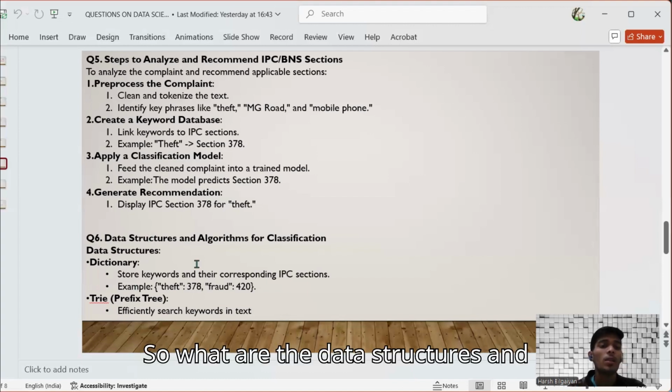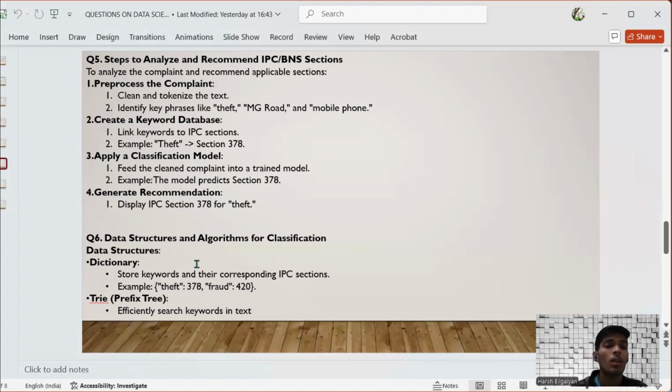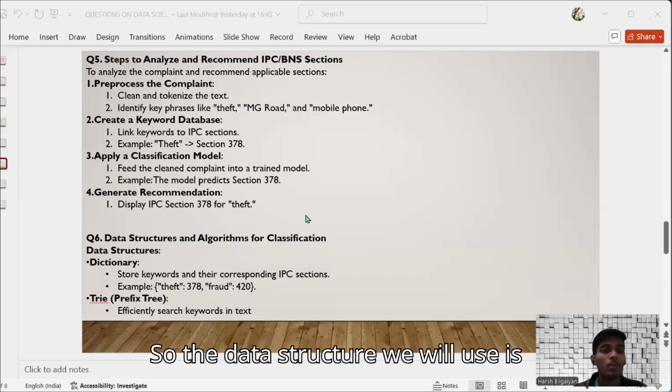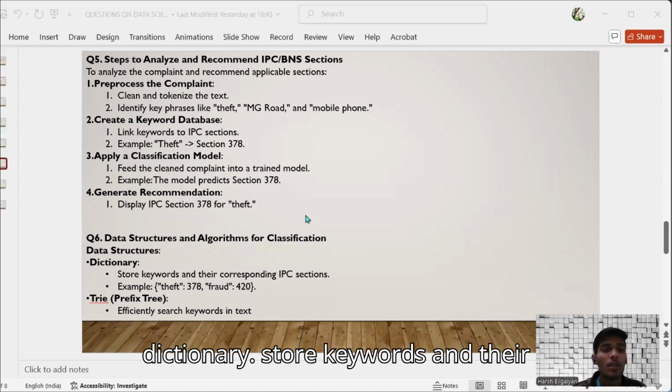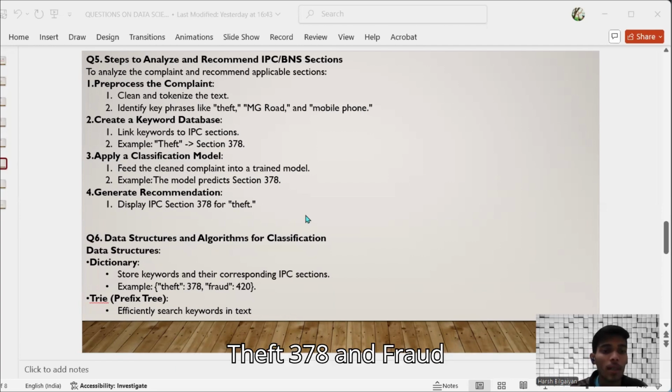So what are the data structures and algorithms for classification? Data structures: the data structure we will use is a dictionary, to store keywords and their corresponding IPC sections, like for theft 378 and fraud 420.